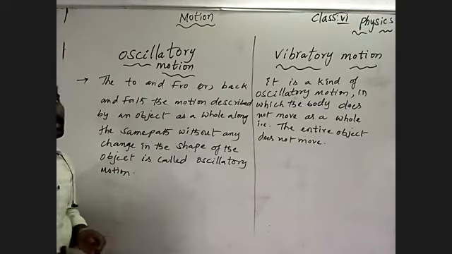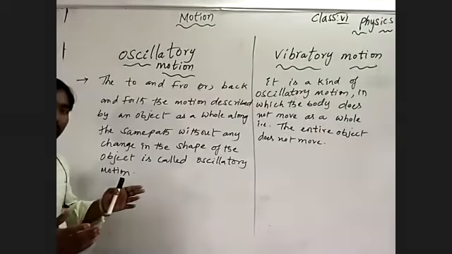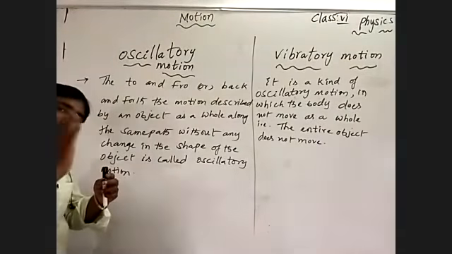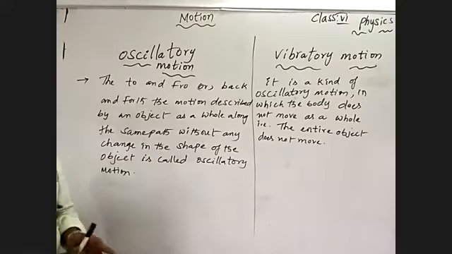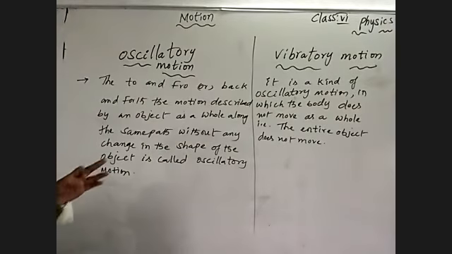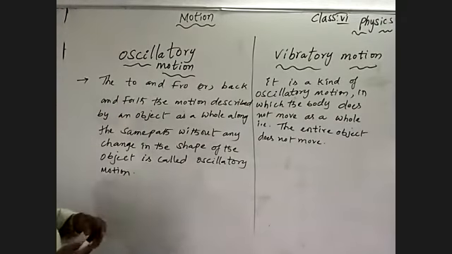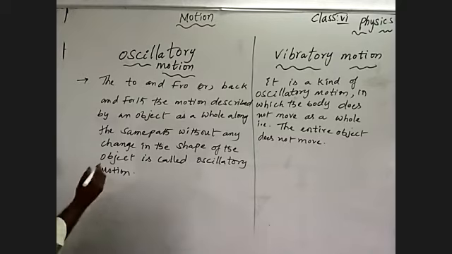When we stretch a string by plucking, the string only makes vibration, but not the whole part is moving. But it makes a to and fro motion as a kind of oscillatory motion. Is it or not?